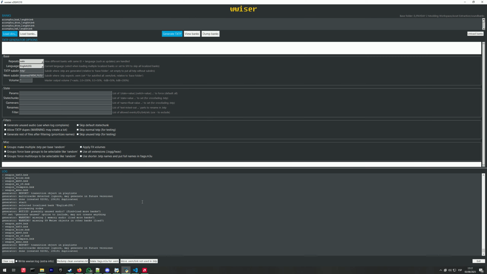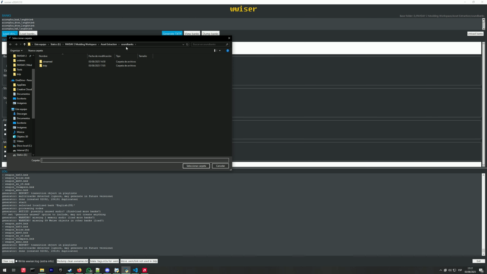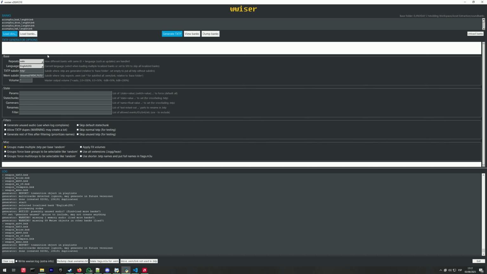Open it up and load the soundbank directory, which you should have extracted with Diesel Bundle Viewer or any other program. Once the sound banks are loaded into Wwiser, you need to set repeats to auto, language to English. The TXTP subdir will need to stay as the default, and the WEM subdir should be streamed / whatever you want. In my case, it's WEM files.